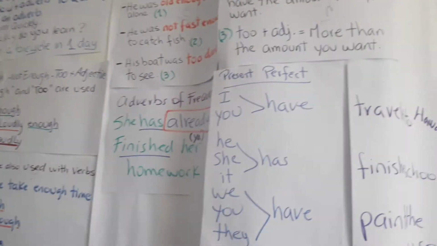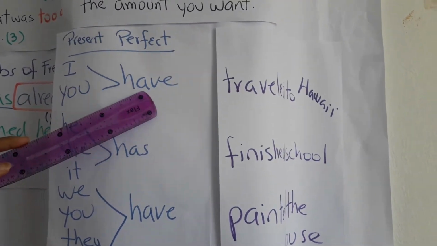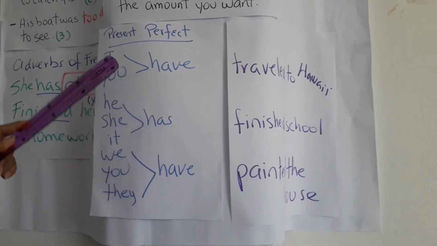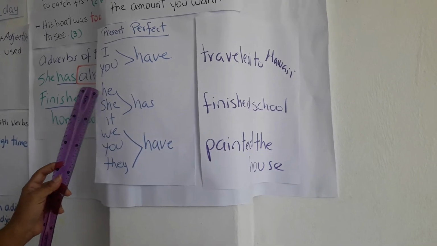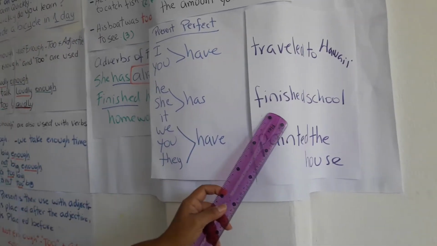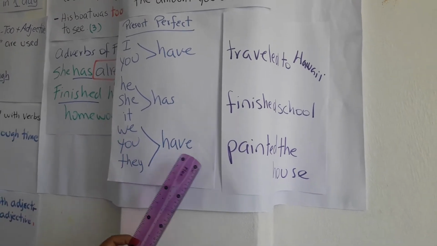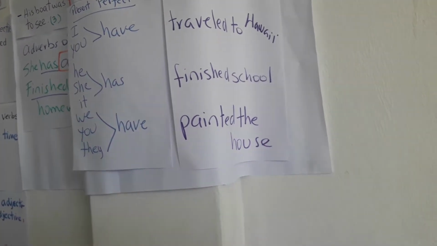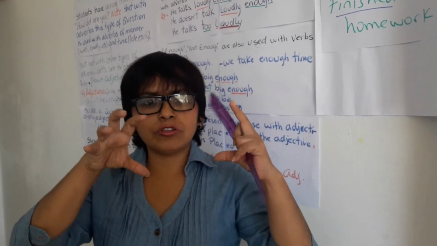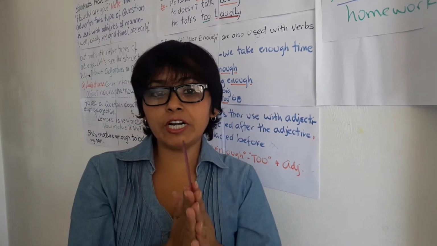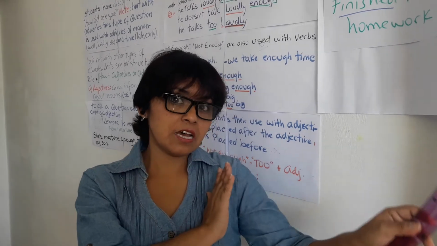Present perfect. We have the auxiliary verb, have and has. "You have traveled to Hawaii." "He, she, it has finished high school." "We, you, they have painted the house." Okay? And this is the part of the rule: the subject, the auxiliary verb, the verb in past participle, and the complement.